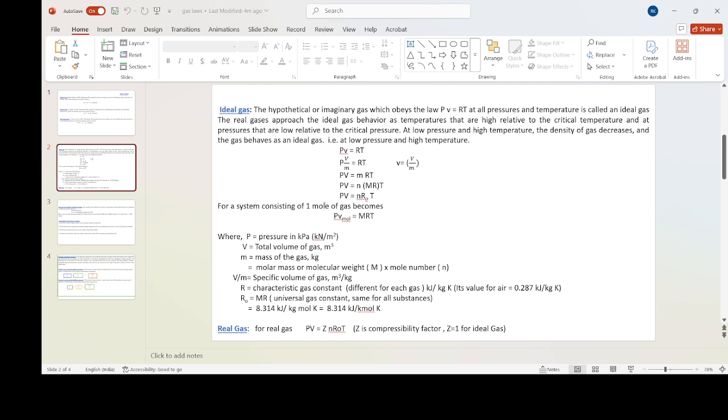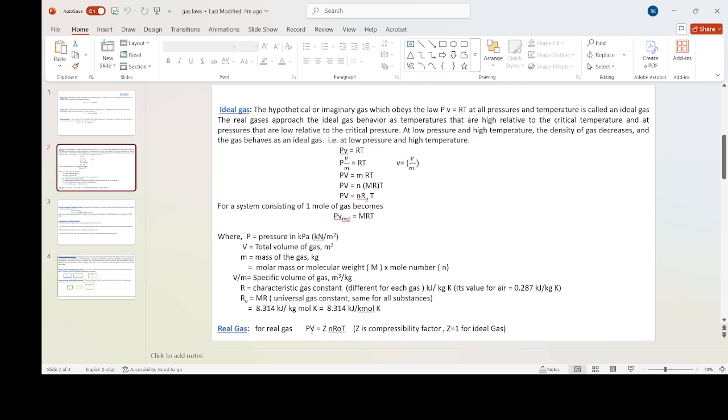For a system consisting of 1 mole of gas it becomes PV mole is equal to MRT, where pressure P is in kilonewton per meter square, volume meter cube, mass kg, which is equal to molecular weight multiplied by number of moles. V by M is equal to specific volume. Characteristic gas constant is different for each gas, and its value for air is 0.287 kilojoule per kg Kelvin.